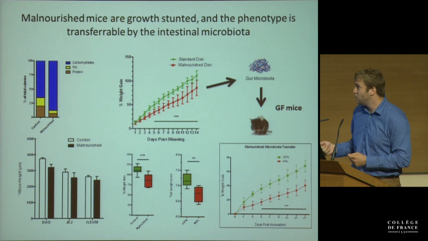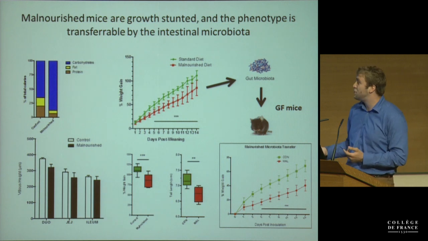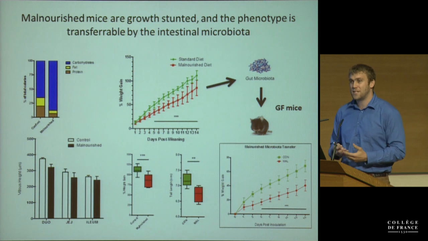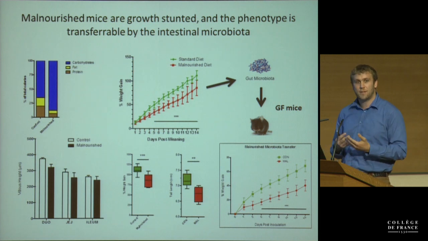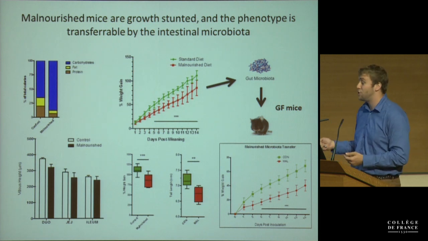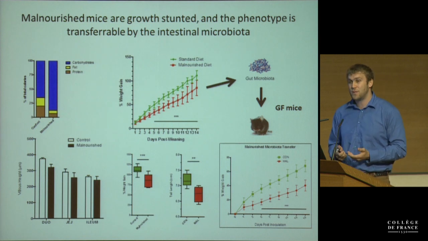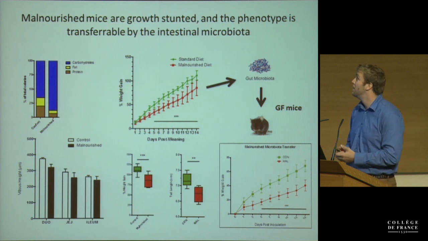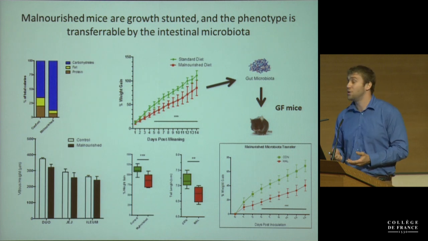Now, when you look at the small intestinal architecture and you look at the villus length, the diet doesn't seem to change the length of the villi across the duodenum, the jejunum, and the ileum. However, we are interested, of course, in the impact of the microbiota on this, and I think that one of the best ways to do that is to utilize germ-free mice. So what we did is we took the microbiota from the malnourished mice and the mice treated with the standard mouse chow. We transferred that into germ-free mice.